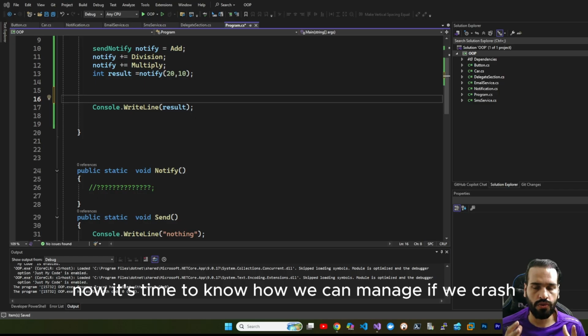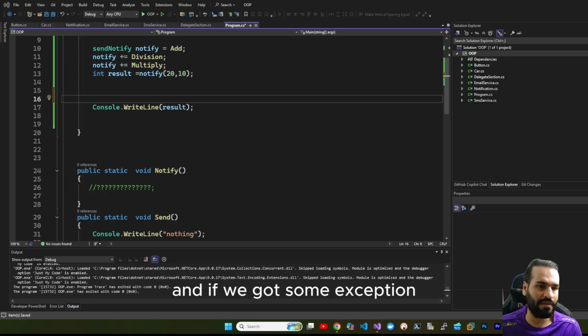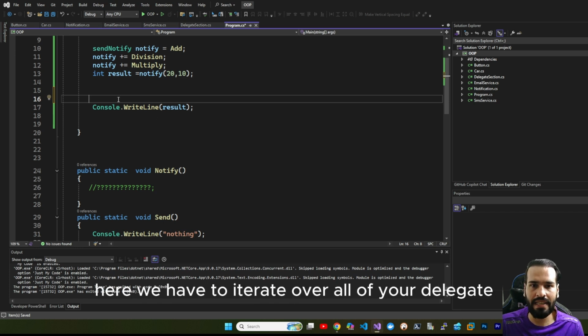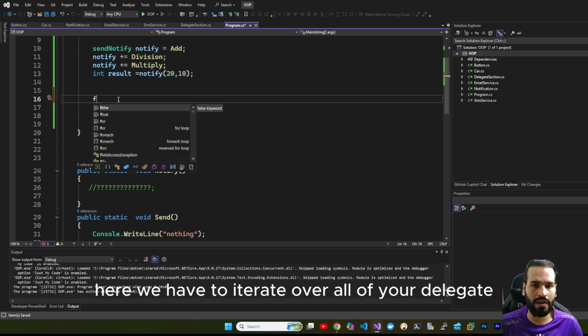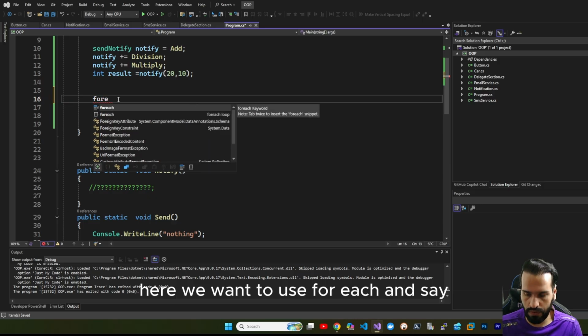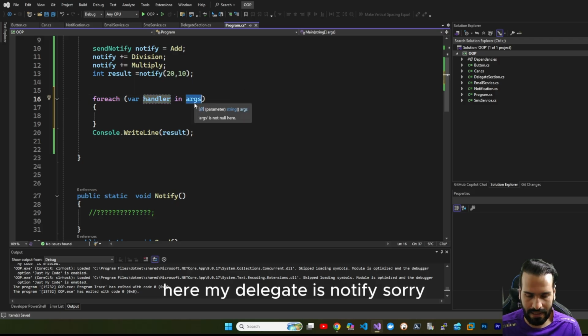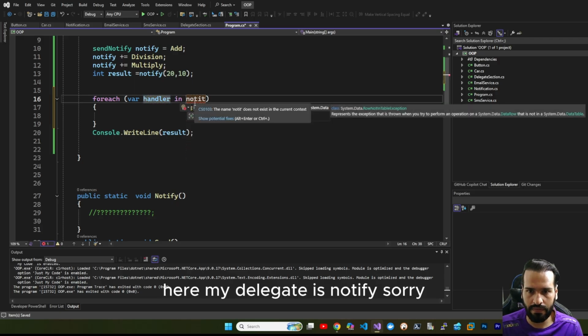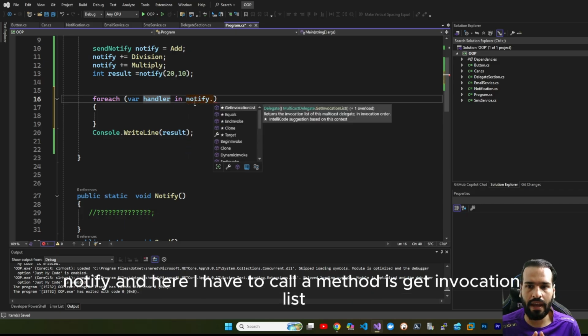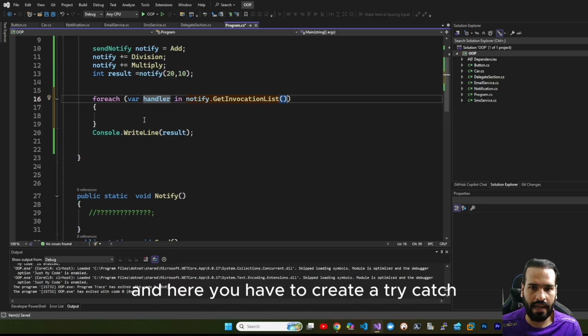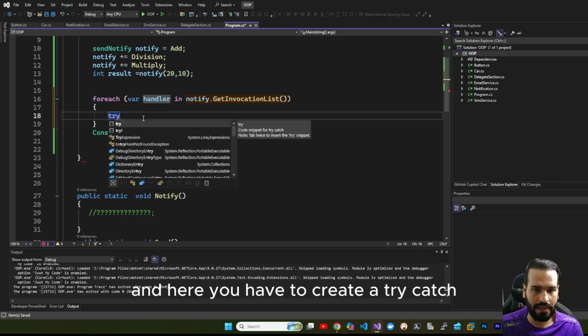Now it's time to know how we can manage it if we crash and if we get some exception when we are using multicast delegate. Here you have to iterate over all of your delegates. Here we want to use foreach, and say here we want to call it handler. Here my delegate is notify, and here I have to call a method, GetInvocationList. And here you have to create a try catch.